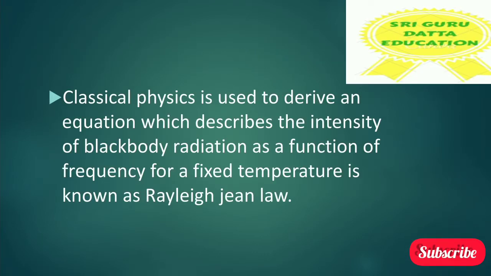Classical physics is used to derive an equation which describes the intensity of blackbody radiation as a function of frequency for fixed temperature, known as Rayleigh-Jeans law. At a fixed temperature of heating, we get all the radiation emitted.